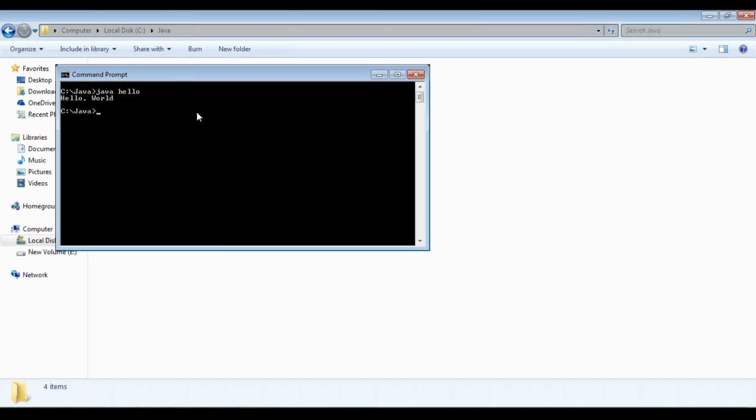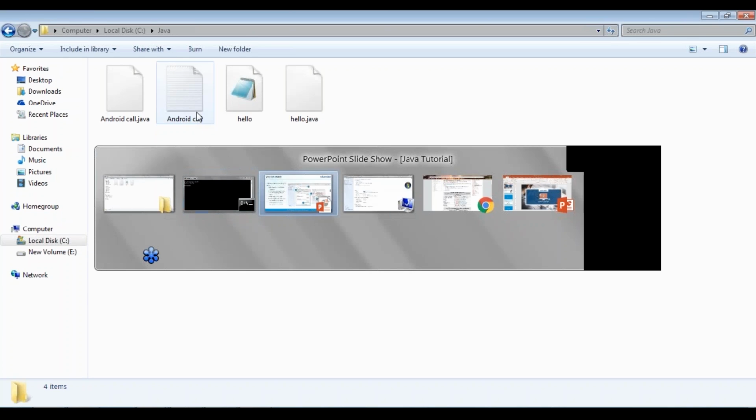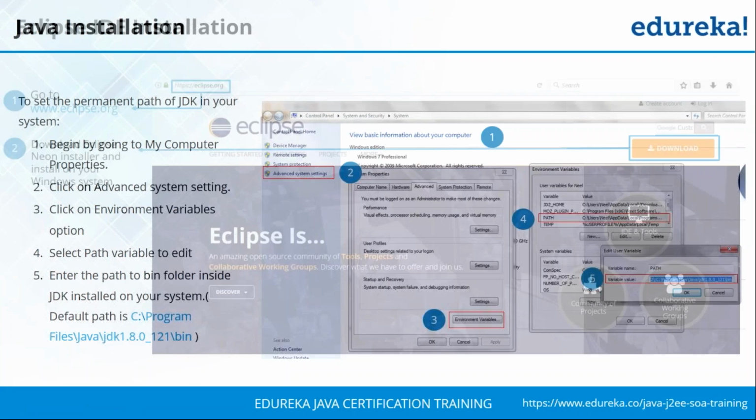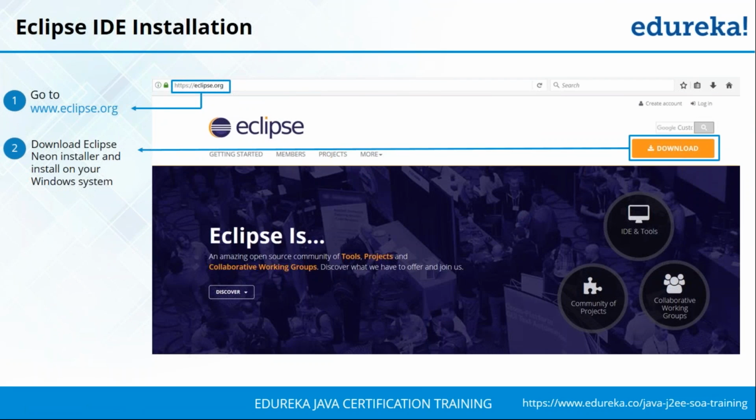But this becomes a tedious process when you have a huge number of programs that you want to execute. To overcome this challenge, we're going to be installing an IDE. IDE refers to an integrated development environment where you can compile as well as see your code. The most popular IDE is Eclipse, so let's go ahead and download and use Eclipse because this is a standard development tool that you're going to be using in the industry.